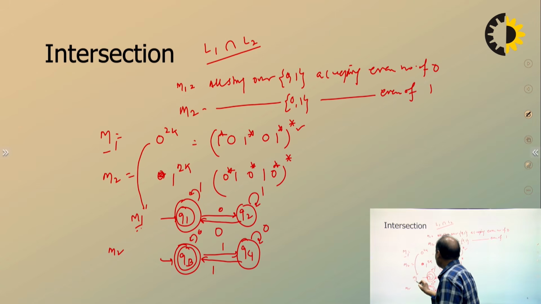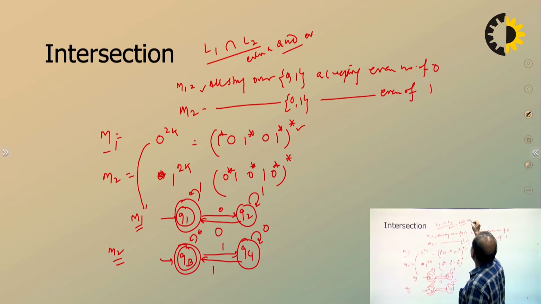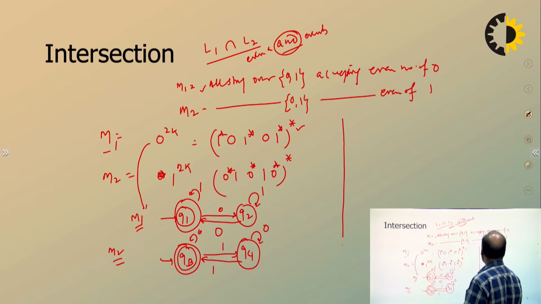Machine 1 accepts even 0s, and this machine accepts even 1s. If the question is to construct a machine which accepts even A and even B, that means this 'and' is not concatenation, it is intersection.